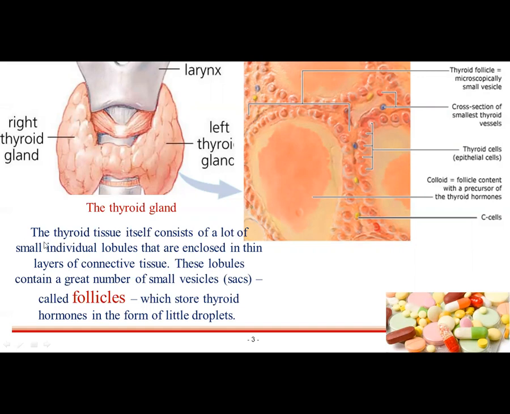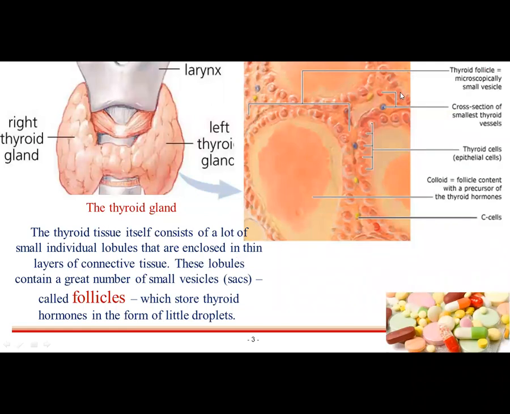The thyroid tissue itself consists of a lot of small individual lobules that are enclosed in thin layers of connective tissue. These lobules contain a great number of small vesicle sacs. These are called follicles, which store thyroid hormones in the form of little droplets.